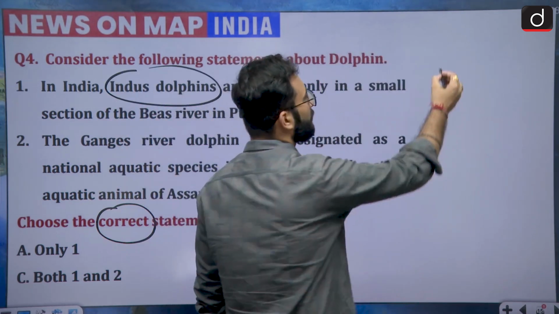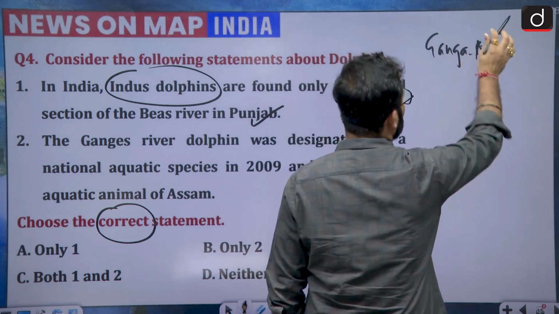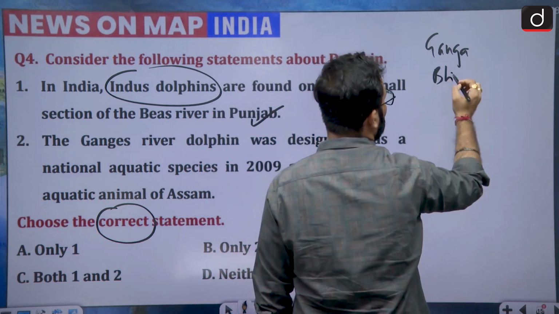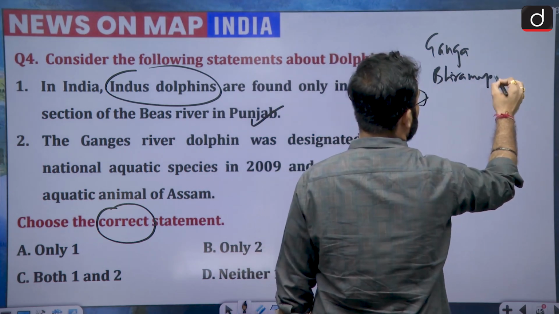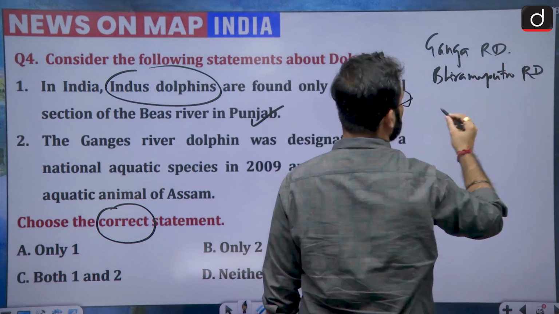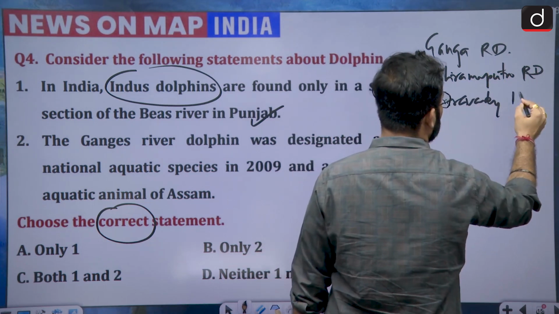Let's see over here. We have Ganga or Brahmaputra river dolphins, you can say separate also, Ganga river dolphins. We have Irrawaddy river dolphins.